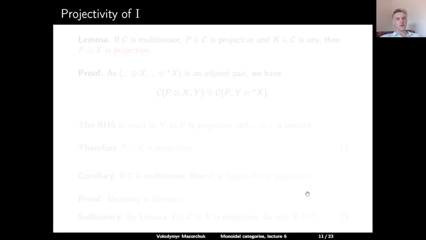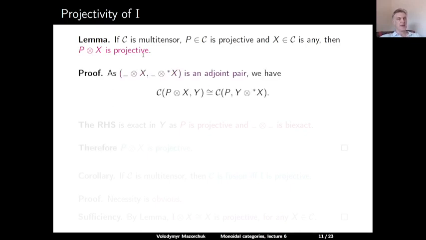And one more property of tensor categories which we discuss is the projectivity of the identity object. We start with the following lemma. If we have a multi-tensor category, then the tensor product of a projective object P in C and any other object X in C is projective. Proof. Let us consider the endofunctors of C given by tensoring with X and with the dual of X on the left. So we put X into the right space of the tensor product.